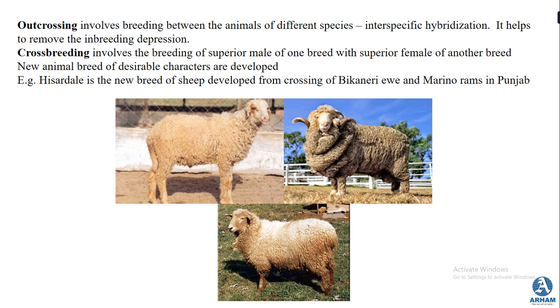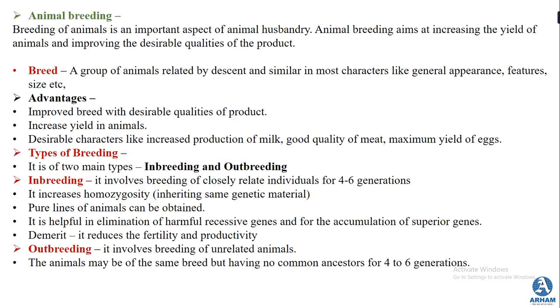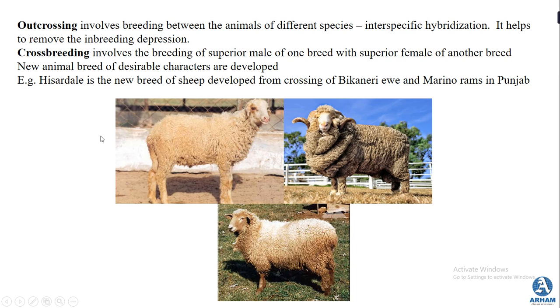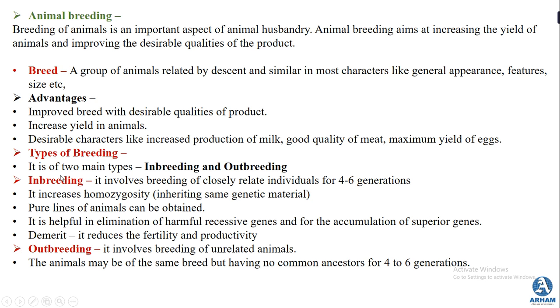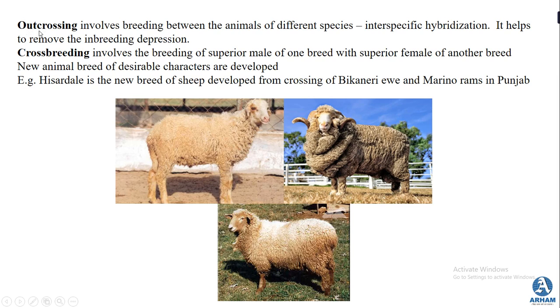It helps to remove the inbreeding depression. If you remember, we studied inbreeding depression, that is, reduction in fertility and productivity. So after the inbreeding process, for a certain number of generations, if you take the outcrossing method into consideration, this will remove the inbreeding depression.